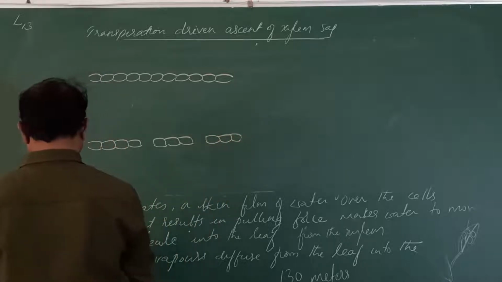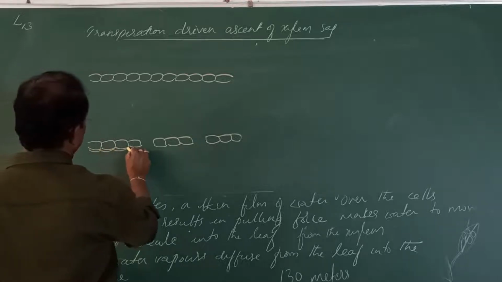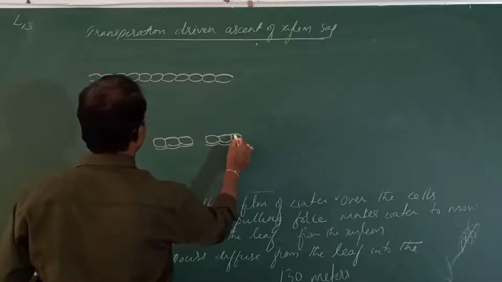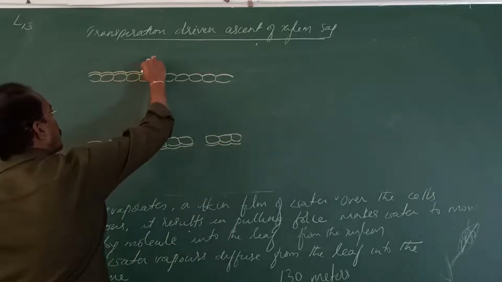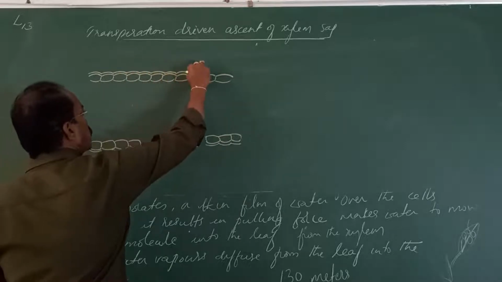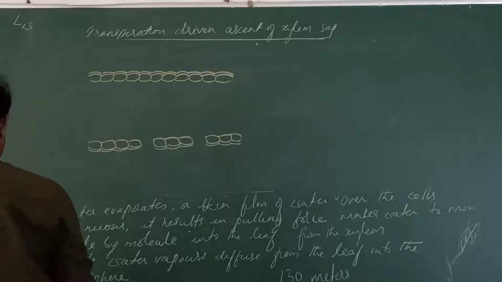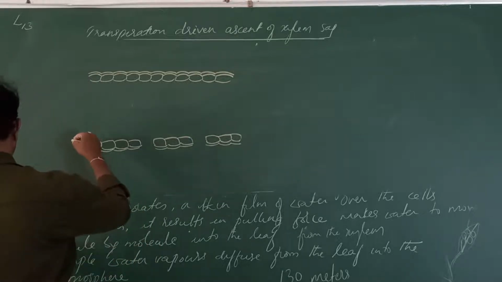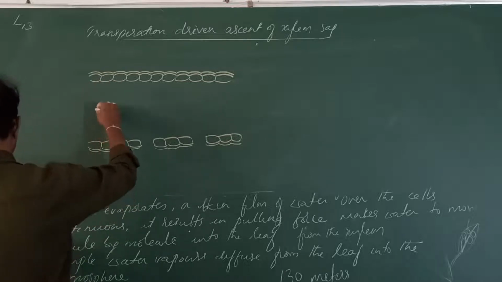The leaf epidermis. They are covered by cuticle, isn't it? So this layer is cuticle. Cuticle means it is a waxy coating on the leaf epidermis to avoid wetting of the leaf and also to avoid excess transpiration. See, here the bundle sheath, and within that the vascular bundles are present.